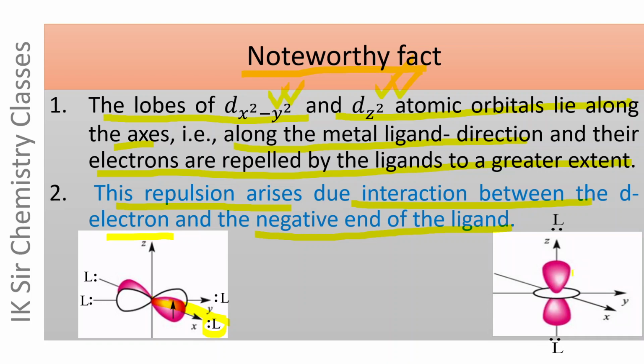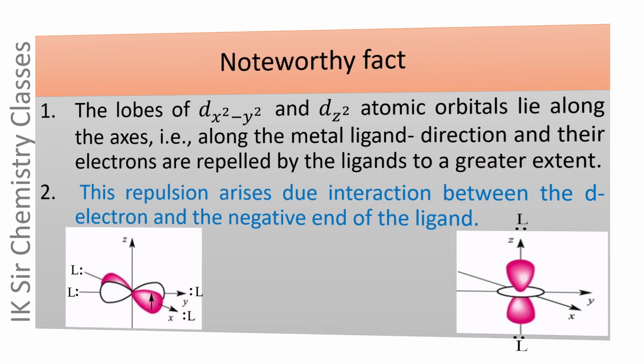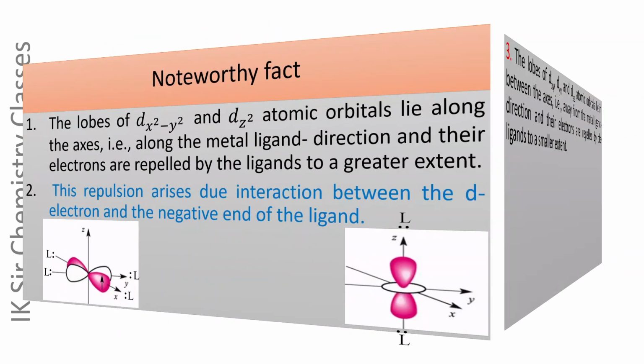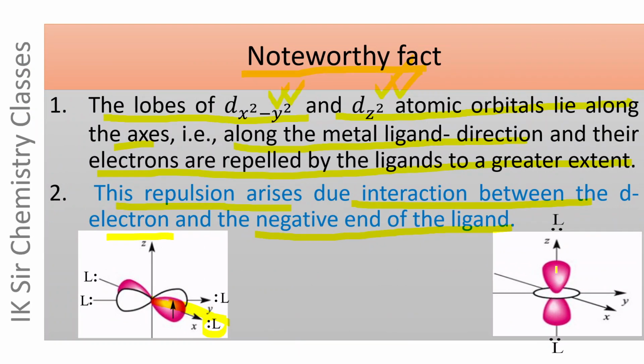Similarly, the electron present in the dz square atomic orbital is repelled. If an electron is present in this dz square atomic orbital, this electron will be repelled by the ligand to a greater extent because here also the lobe containing the electron lies along the metal ligand direction.